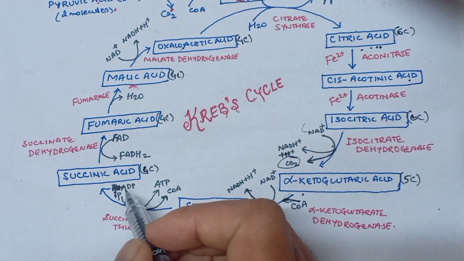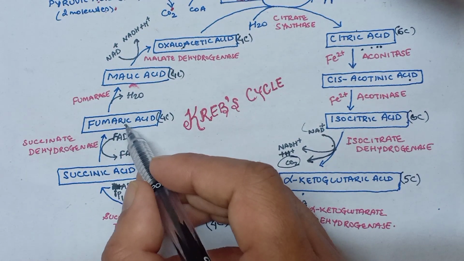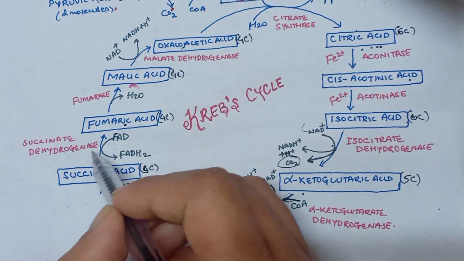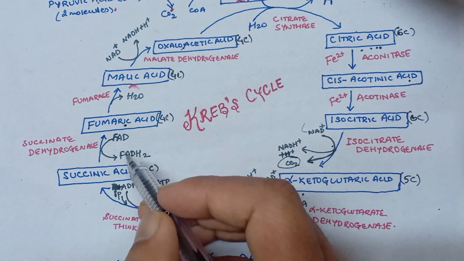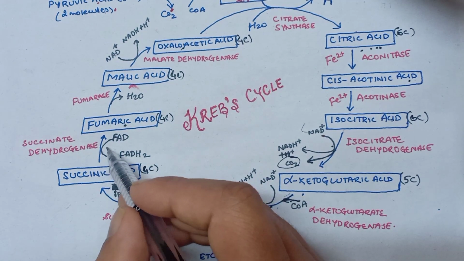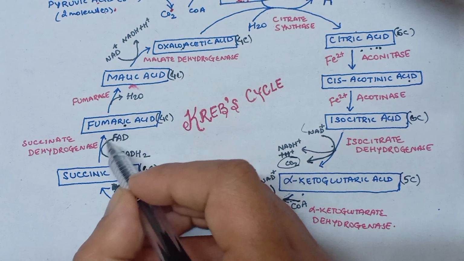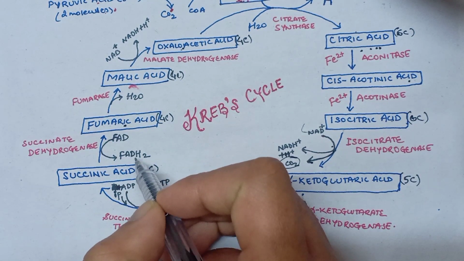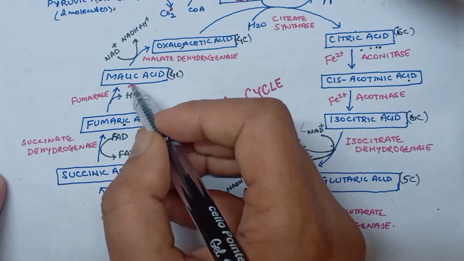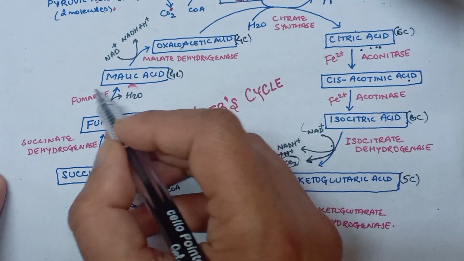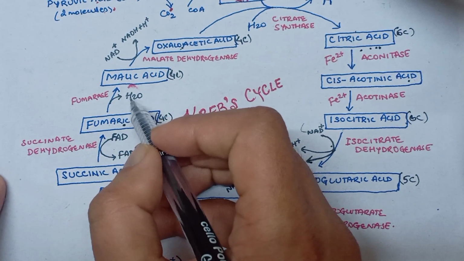This succinic acid is now converted into fumaric acid in the presence of the enzyme succinate dehydrogenase by undergoing dehydrogenation, where hydrogen will be removed, and this time the hydrogen will be taken up by FAD and will get converted into FADH2. Fumaric acid is then converted into malic acid in the presence of the enzyme fumarase by the loss of 1 molecule of water.